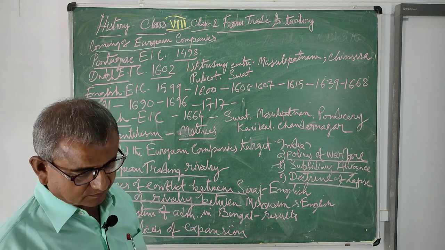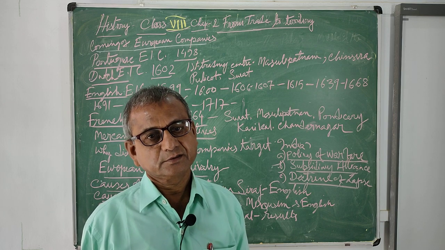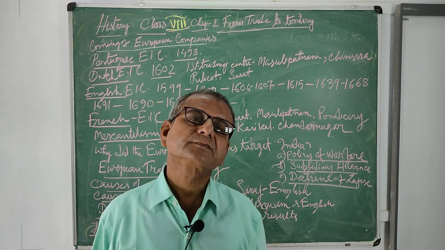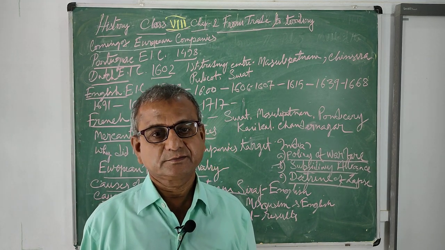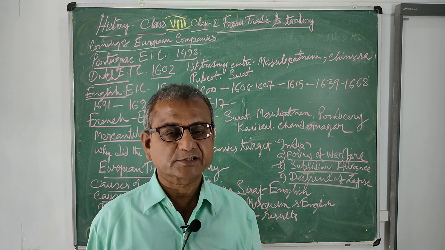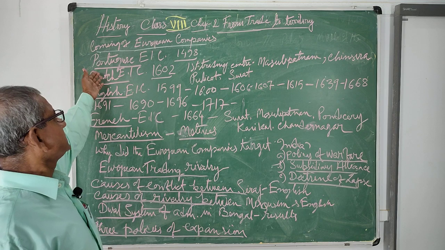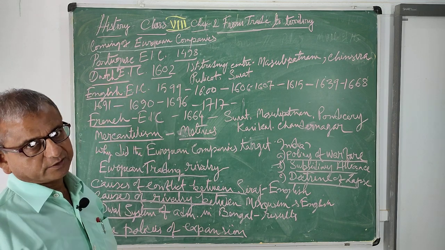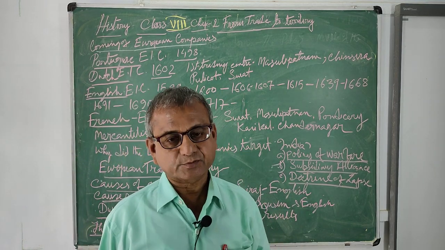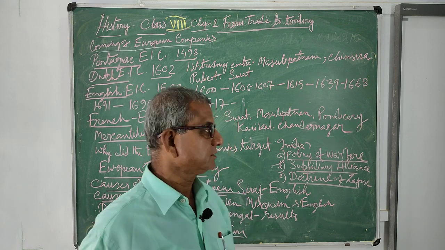The Portuguese, we know, came with Vasco da Gama, the famous sailor who arrived in Calicut in the year 1498. And gradually the Portuguese established trade posts or centers at Goa, Daman, Diu, Salsette, Bassein and many other places. After the Portuguese, the Dutch, the English and the French came to India. The purpose was commercial: they were to carry on trade and commerce in India and establish trade centers in India.